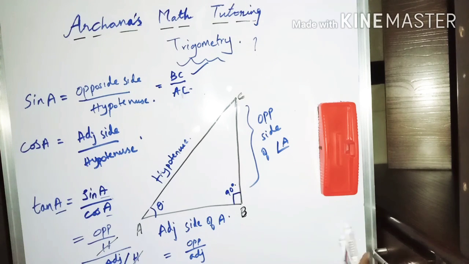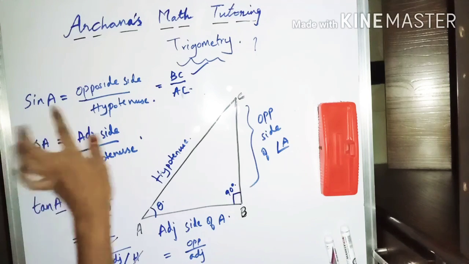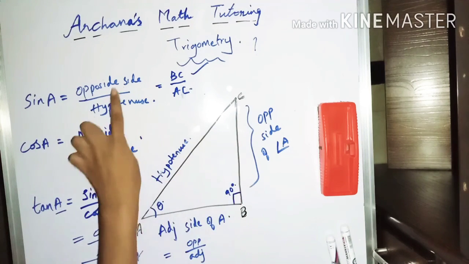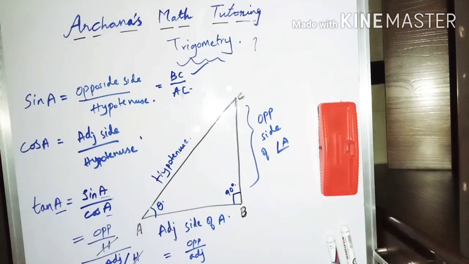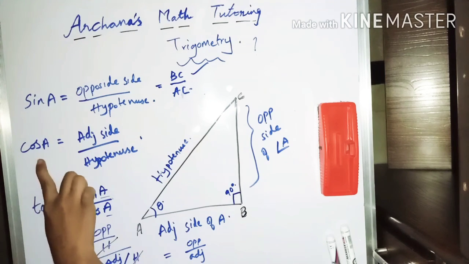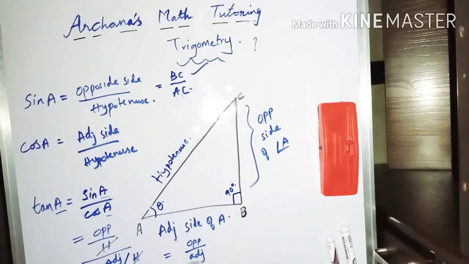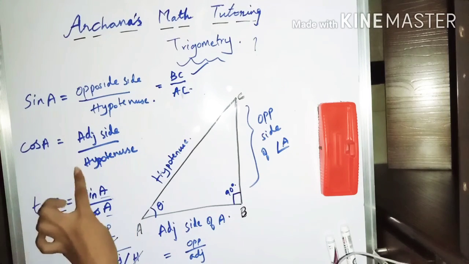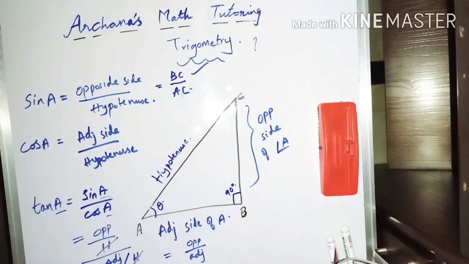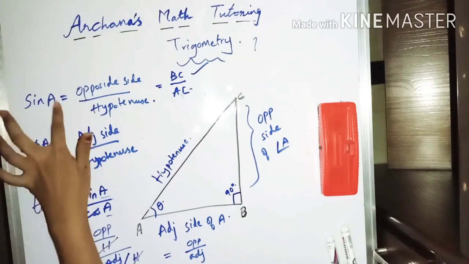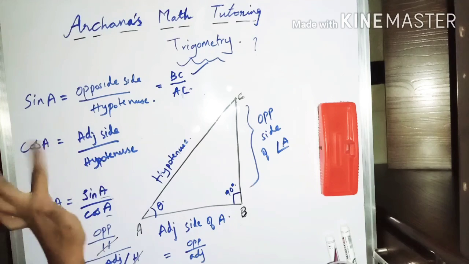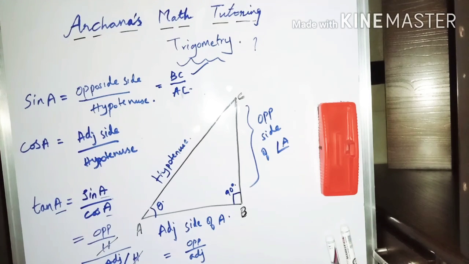Whenever you need to find sine A's value, just check the length of the opposite side and divide it by the hypotenuse. You will get the sine value of that angle. If you want to find the cos value of some angle, just see the adjacent side, the side beside the angle. If you find the hypotenuse and opposite side in the triangle, the leftover side is the adjacent side. Whenever you divide it by the length of the hypotenuse, you will find the cos value. And if you have sine and cos values, simply divide both of these values, and you will land at the tan value.